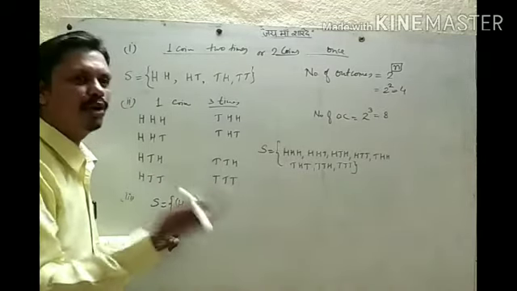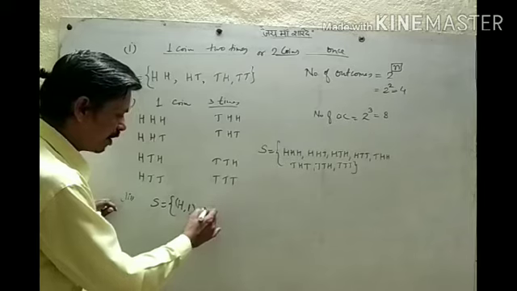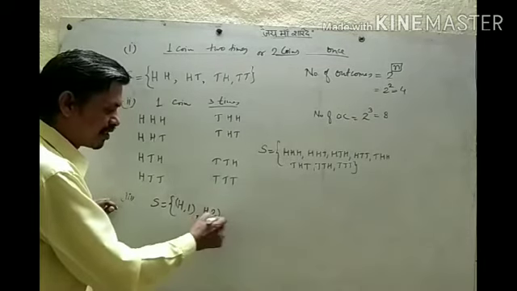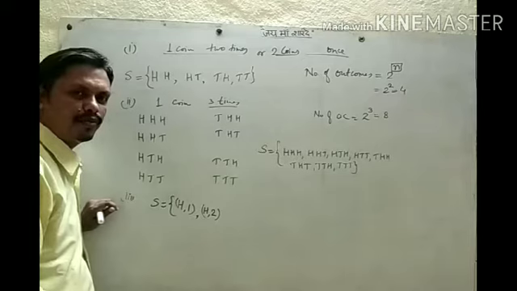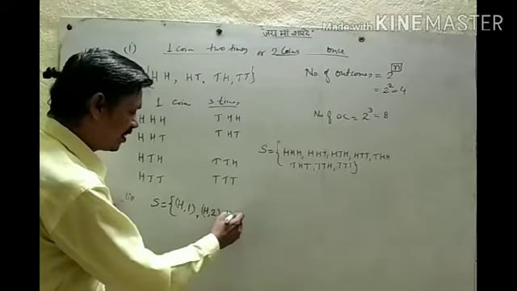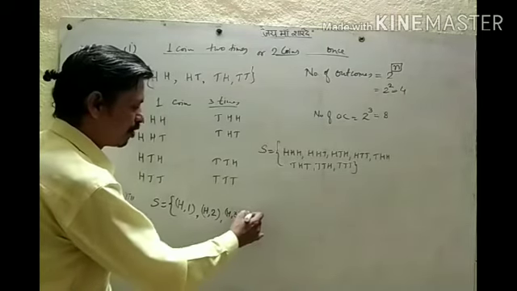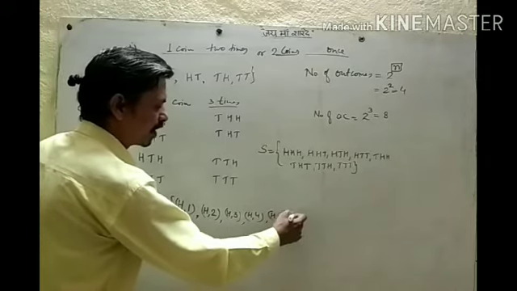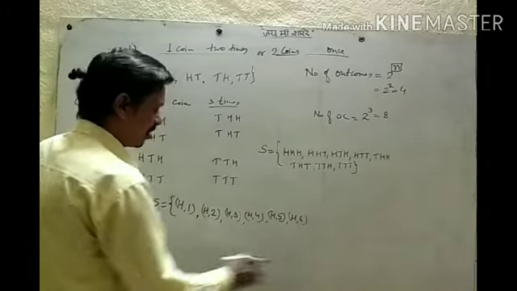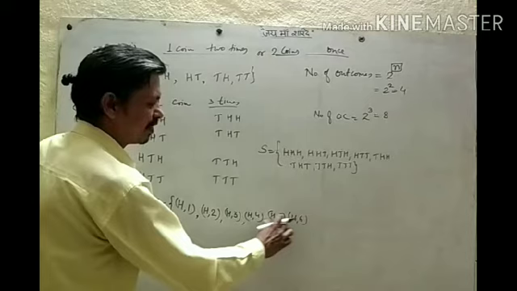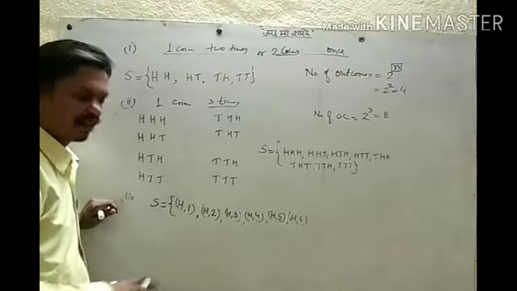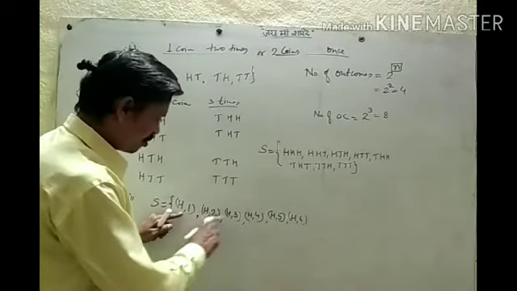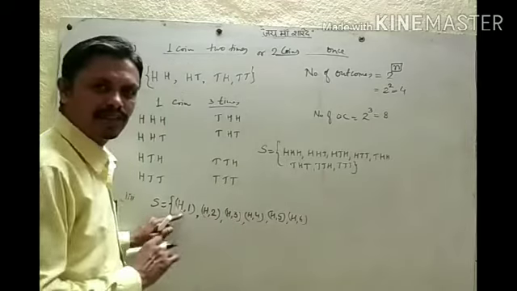Maybe any other outcome also: when we get head on the coin and throw the die, we can get 2 also, 3 also, or 4, or 5, or 6. These can be the possibilities on the die. So for head, 1, 2, 3, 4, 5, 6 can come with head.